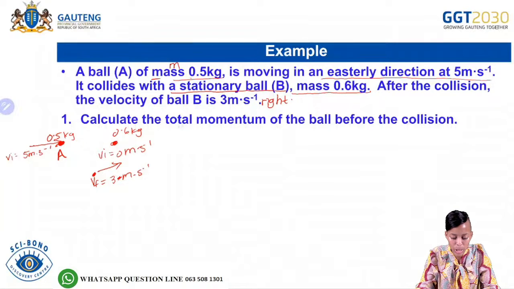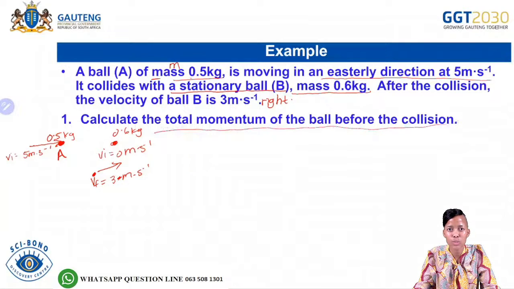It says calculate the total momentum of the ball before the collision.